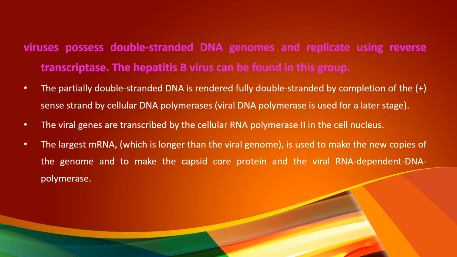Here, in hepatitis virus, the genomic material is a partially double-stranded DNA in which half of the portion will be in a single-stranded form. Initially, this single-stranded positive sense strand will be converted into full-length double-stranded DNA with the help of the DNA polymerase enzyme. The viral genes are then transcribed by the cellular RNA polymerase II in the cell nucleus. The largest mRNA is used to make the new copies of the genome, and to make the capsid coat protein and the viral RNA-dependent DNA polymerase enzyme.